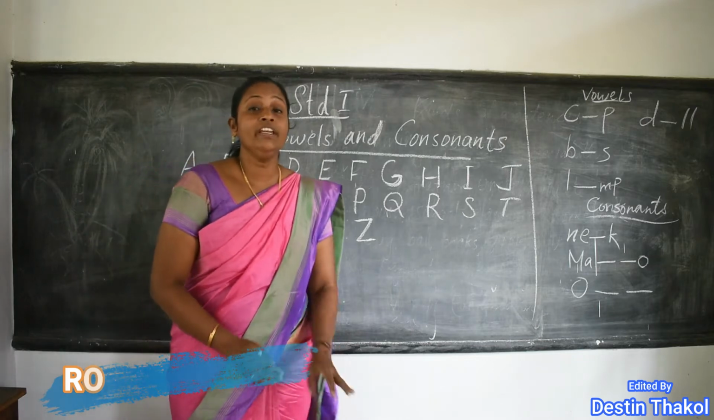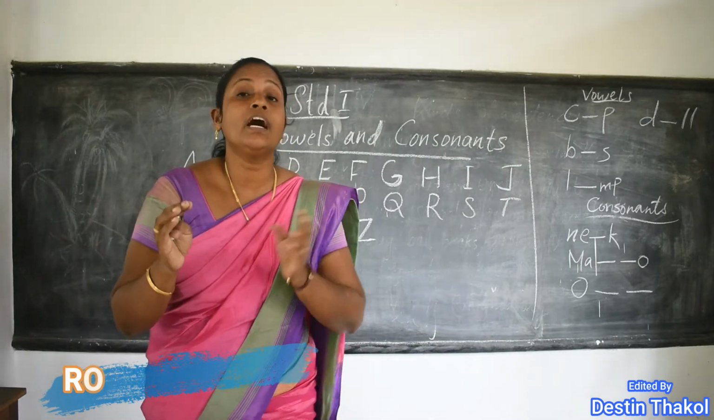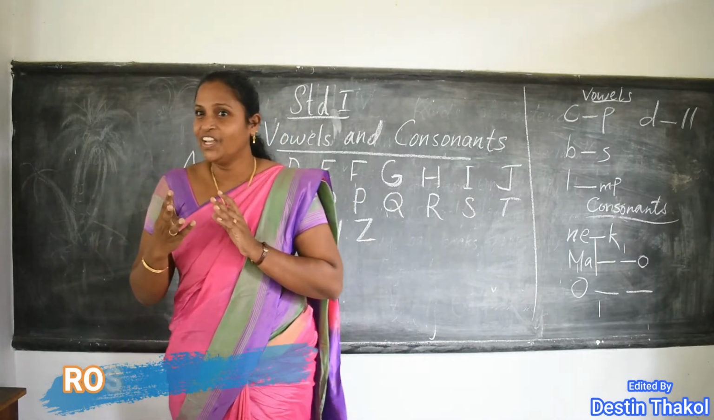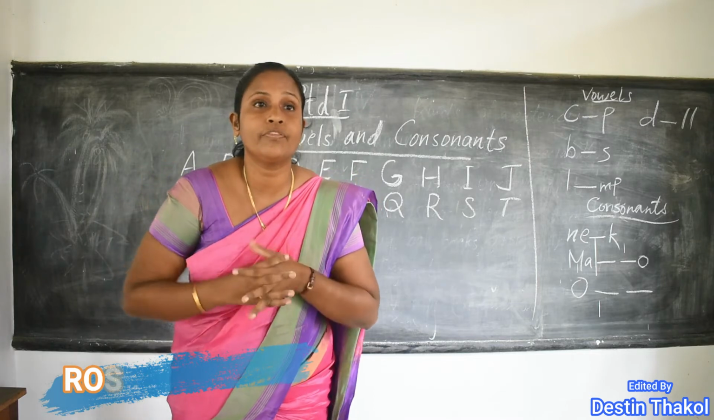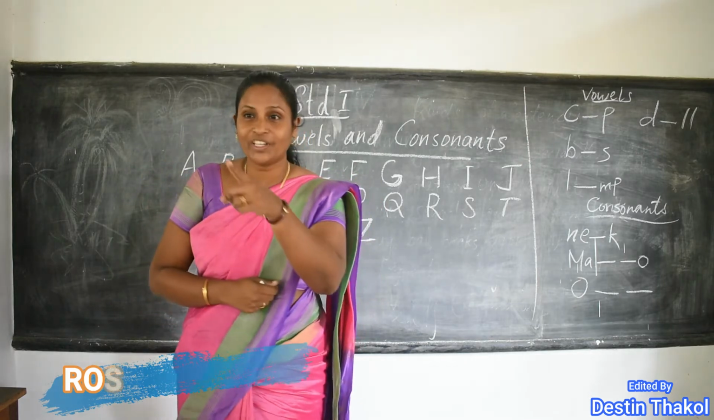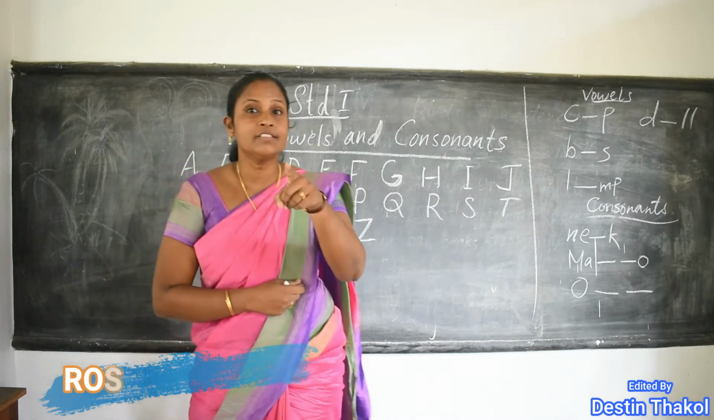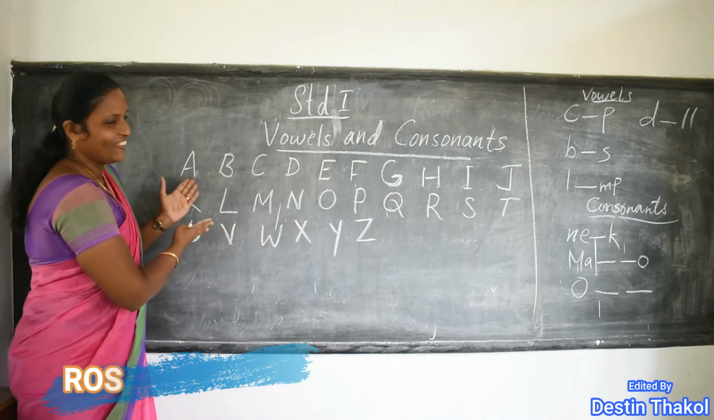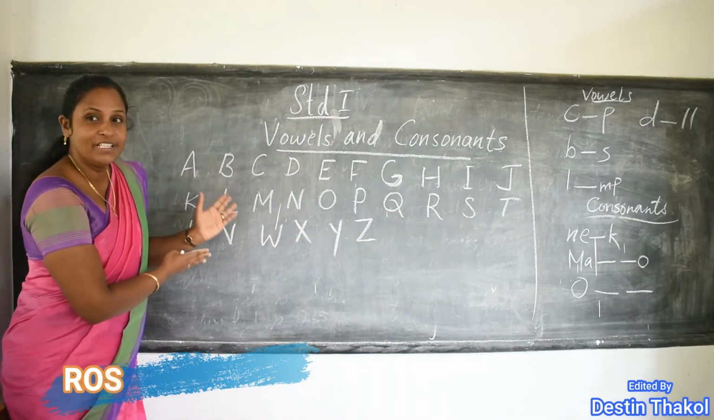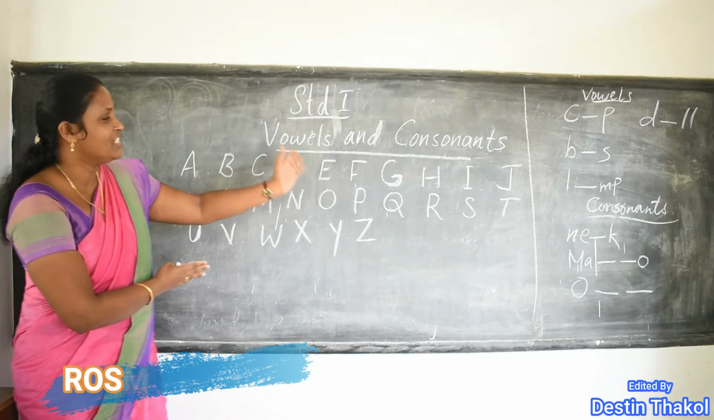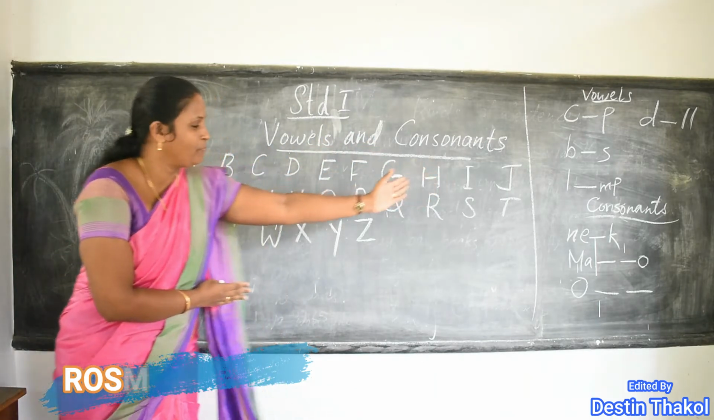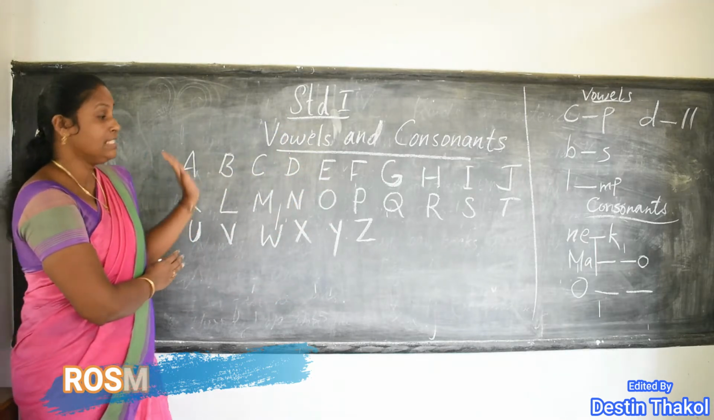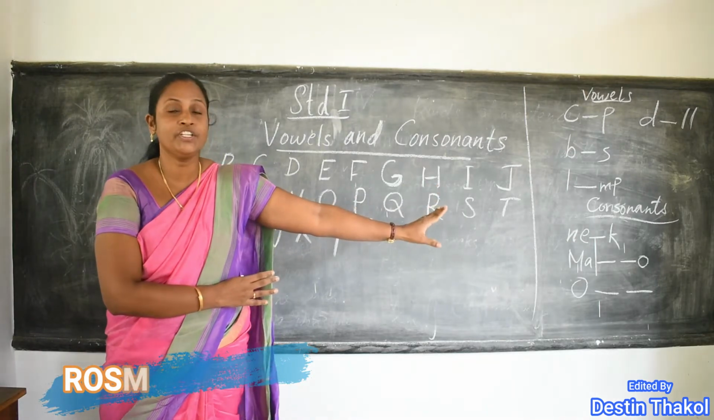See, children, how many members are there in alphabet family? We had learned, no? Yes, very good. 26, no? 26 members. Who are they? All members are here. A, B, C, D, E, F, like this up to Z. These are the members in alphabet family.